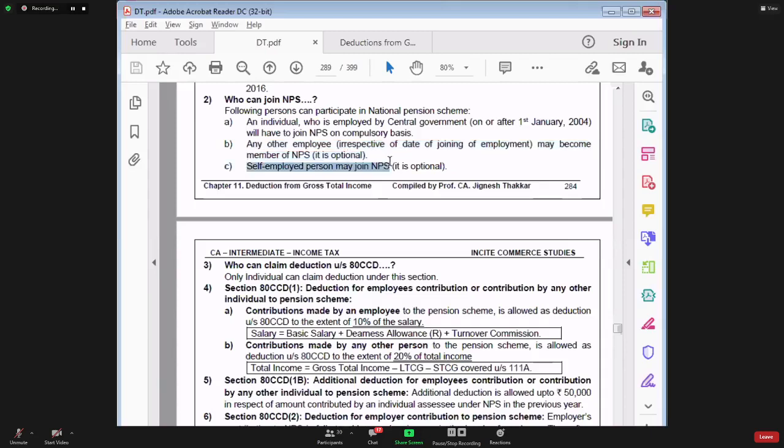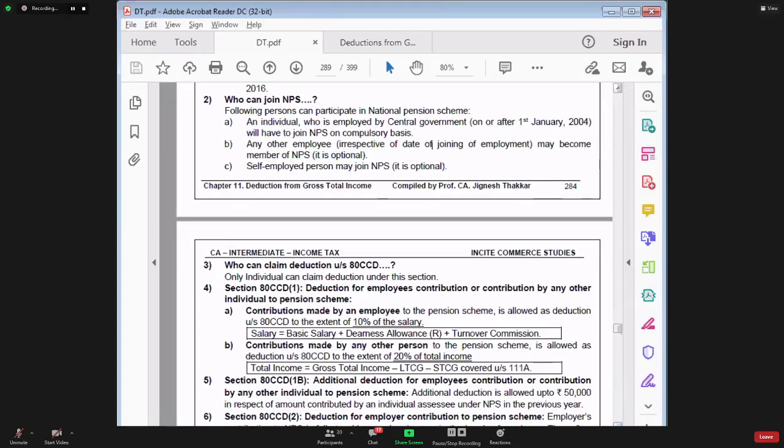For self-employed people also this is optional. So this pension scheme, which was set up in the year 2003 and started with effect from 1st January 2004, is mandatory for government employees and optional for private sector employees and self-employed people. If a private sector employer is participating in this scheme, then his employees would receive the pension after retirement. Those people who are self-employed may also receive pension after retirement if they are participating. Otherwise, they will not receive.